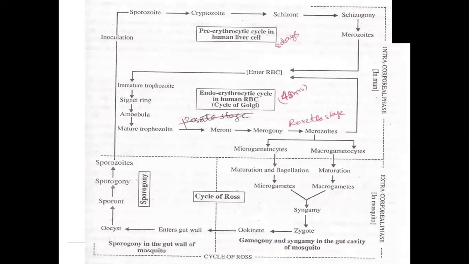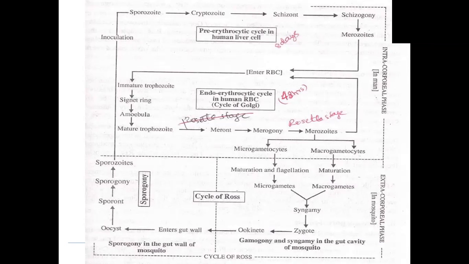So this is how it looks. We'll just concentrate on the cycle of Ross, where the micro and macro gametes were ingested and have reached the gut. Maturation of microgamete and macrogamete will occur, which will cause syngamy, and the zygote would be formed. This zygote in the gut wall will convert into an ookinete and an oocyst would be formed. This oocyst will transform into the sporont. The sporont will transform into sporozoites, and these sporozoites will be released in the hemolymph.